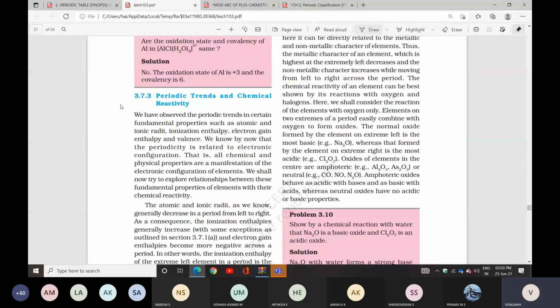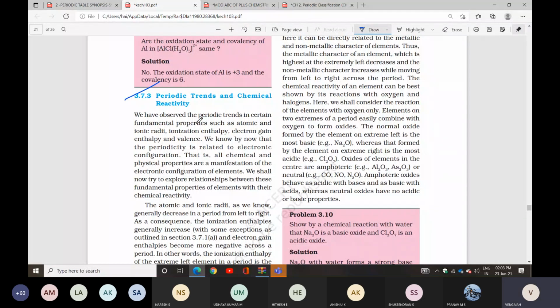You can check it. We have observed the periodic trends in certain fundamental properties such as atomic and ionic radii, ionization enthalpy, electron gain enthalpy and valency. We know that periodicity is related to electron configuration; all chemical and physical properties depend on electronic configuration.